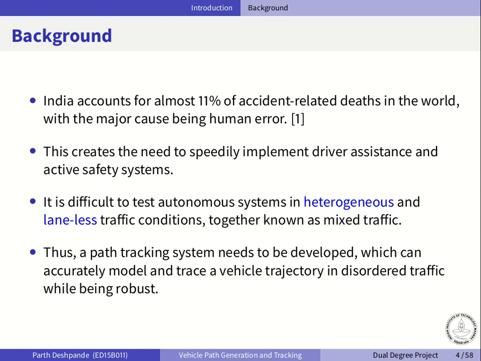And there are a lot of driver assistance systems which have been developed already for vehicles, but the issue is that most of them are not specifically designed to work in disordered traffic conditions like those we see in India. Hence, there is a need to model the motion of a vehicle in such traffic conditions.